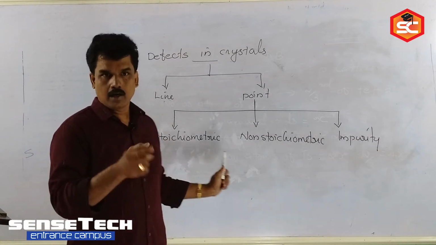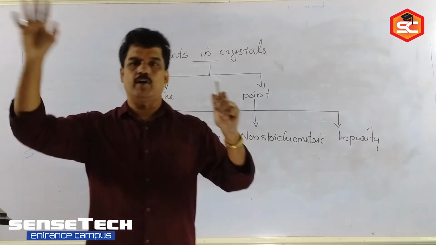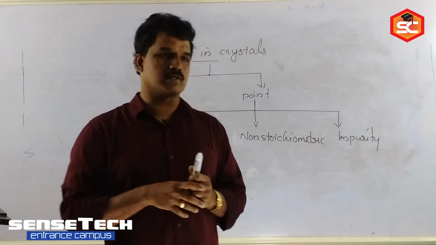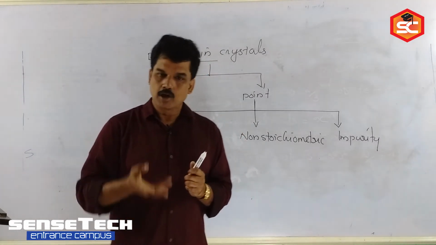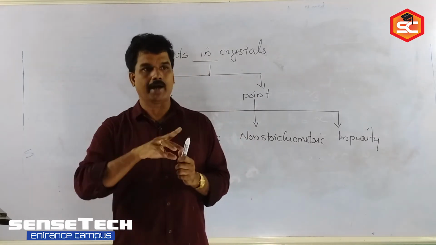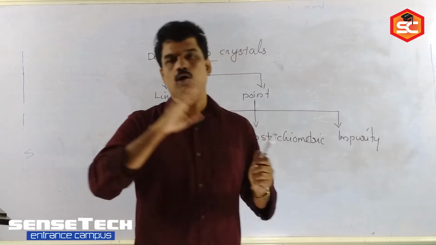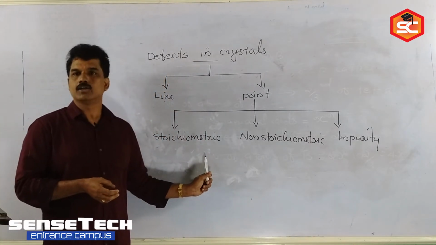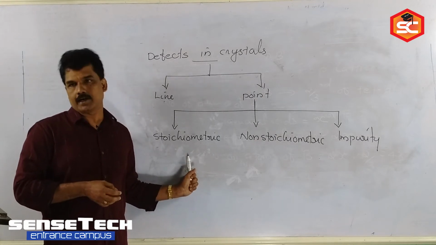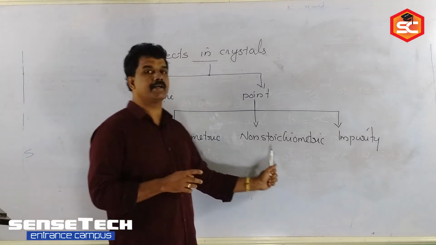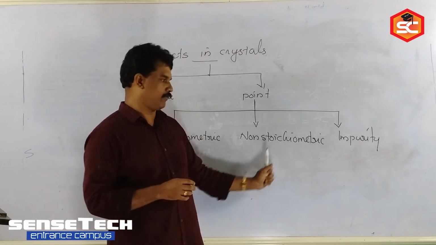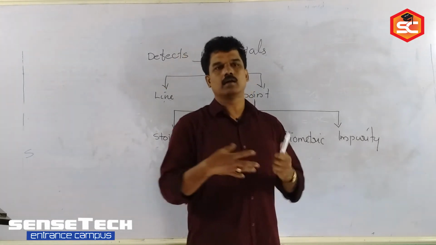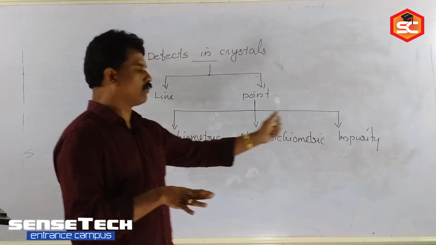Suppose I have a crystal with 100 positive ions and 100 negative ions. Under any circumstances, 2 positive ions go missing from the crystal lattice. At the same time, 2 negative ions also go out. So remaining, how many positive? 98 positive. How many negative? 98 negative. That means after the defect also the crystal is maintaining its stoichiometry. Such defects are called stoichiometric defects. And if after the defect it is not maintaining the stoichiometry, it is called a non-stoichiometric defect. And then finally impurity defect. From the word itself it is clear: some impurities enter into the crystal lattice and exist there. So that will create an impurity defect.